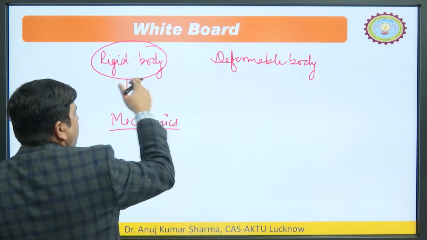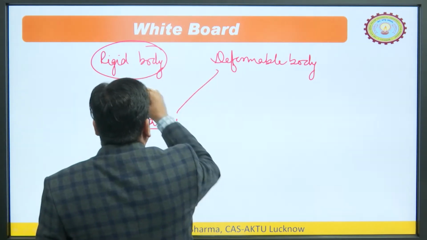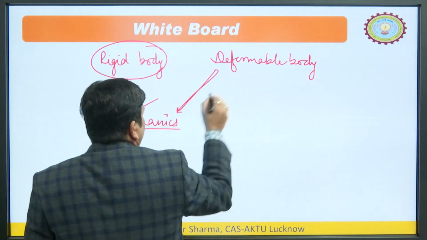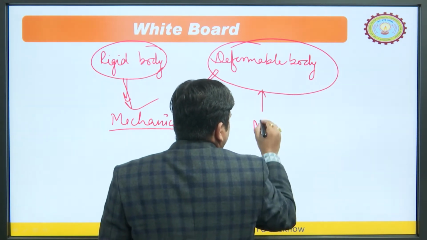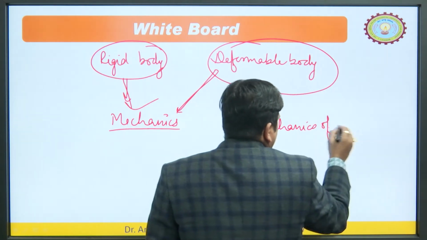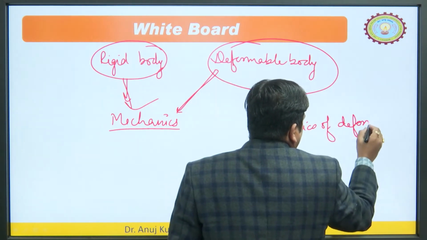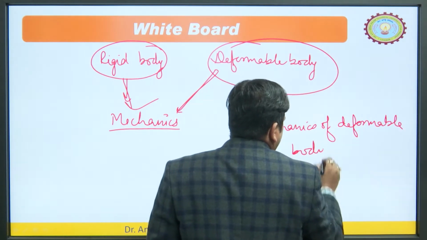Mechanics may be for a rigid body as well as for a deformable body, but we are focusing on the deformable body. This is known as the mechanics of deformable bodies. This we are going to study in this unit.